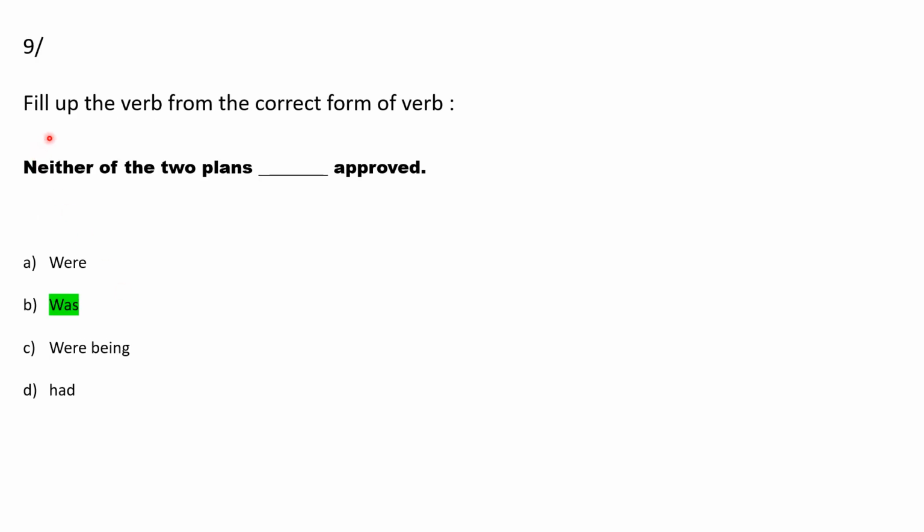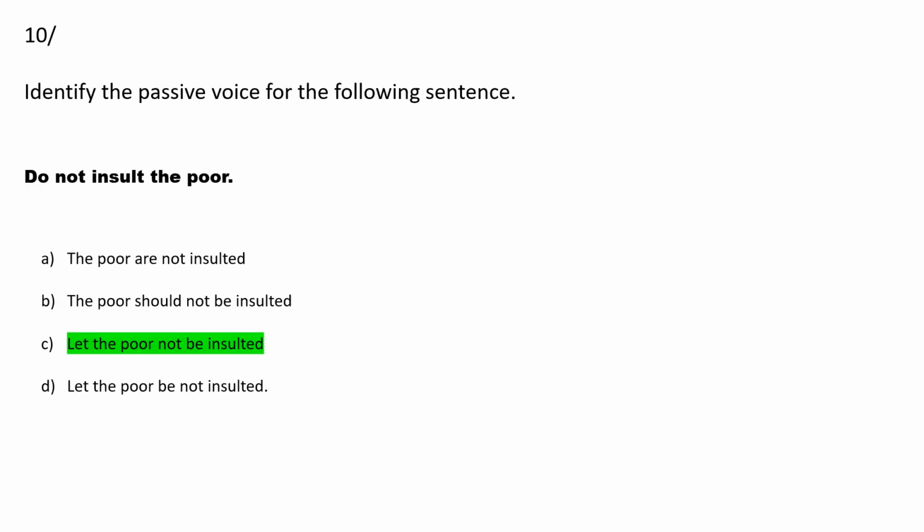Then fill in the blank with the correct form of the verb. Neither of the two plans blank approved, and we have to fill it with were, was, having, and had. So here the correct answer will be was, that is, neither of the two plans was approved.